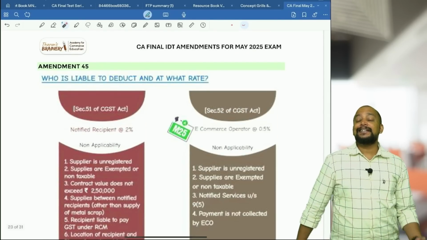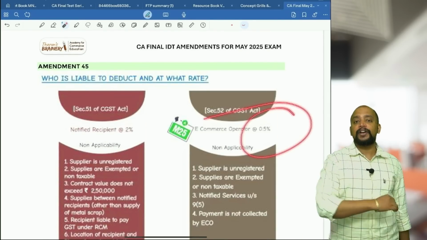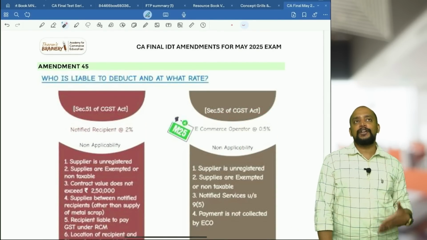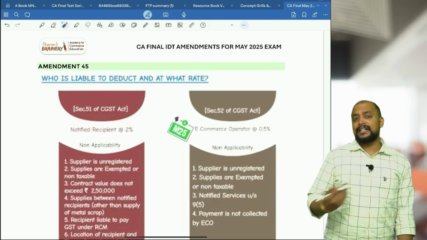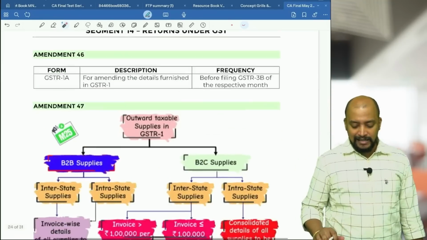Then one more amendment in TCS is that the rate of TCS is 0.5%. Previously it was 1%; now it is 0.5%, that is 0.25% CGST and 0.25% SGST. If it is an interstate supply, 0.5% IGST.